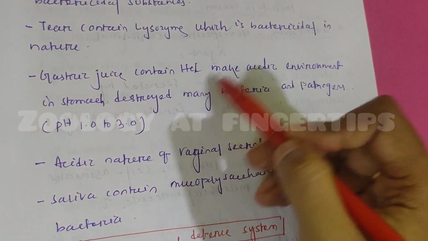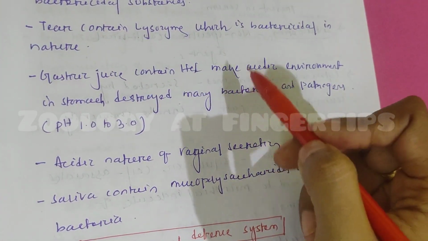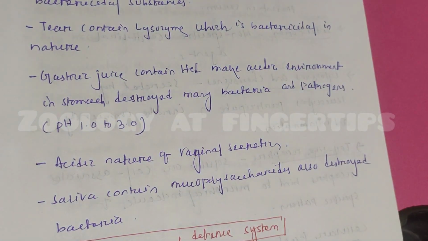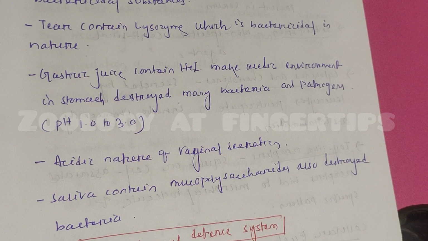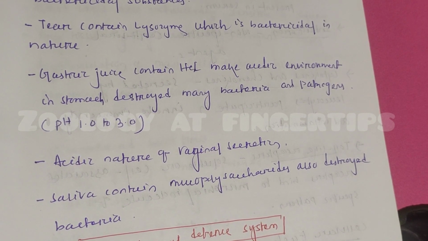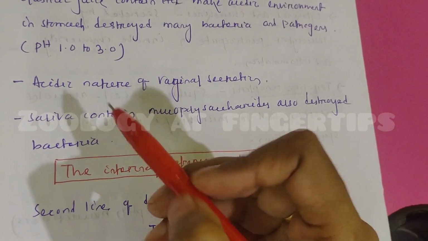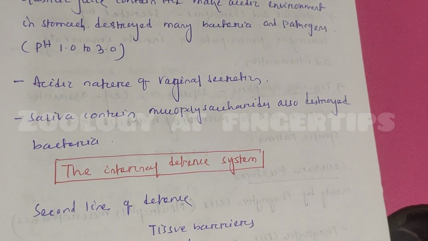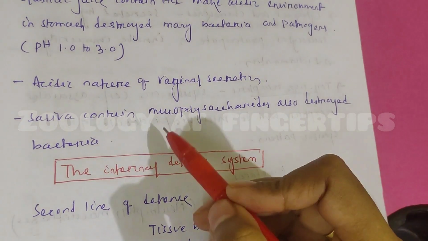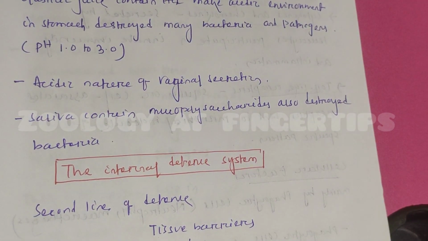Gastric juice contains HCl, which makes it very acidic. Okay, the pH of the stomach is 1 to 3. In this pH, bacteria and other disease-causing pathogens cannot survive. Another example is the acidic nature of vaginal secretion, which also prevents entry of many pathogens. Saliva contains a mucopolysaccharide, which also destroys bacteria.